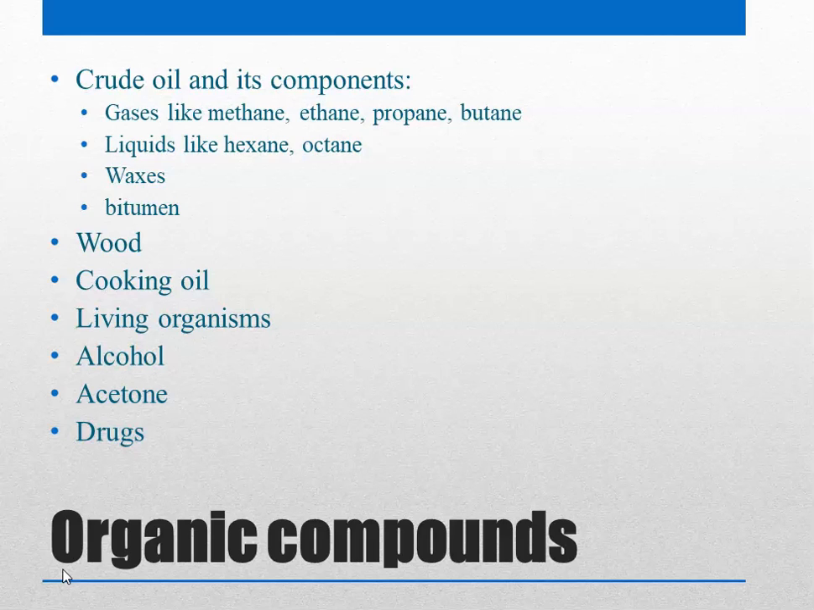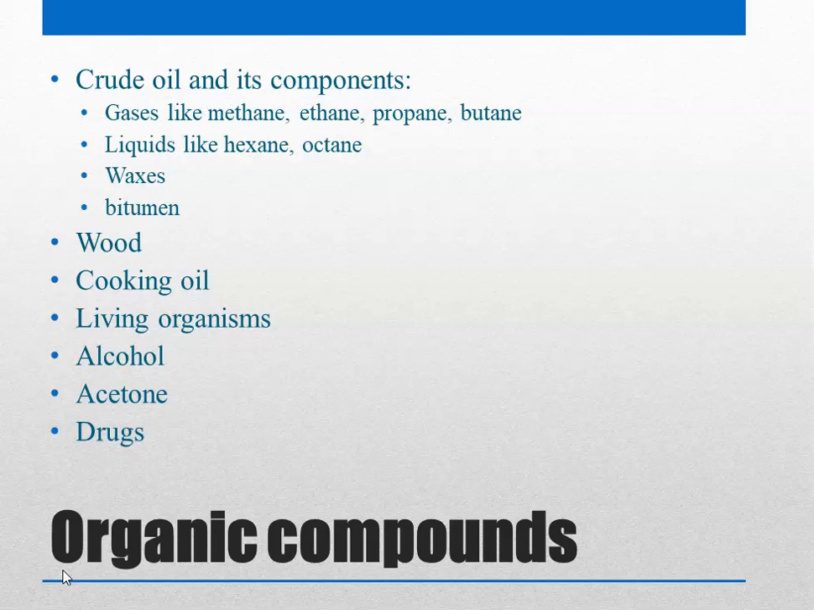Then it has liquids. Liquids like hexane, octane and other heavier molecules. These are liquids that are components of crude oil. Other heavier compounds like waxes, and then finally you have bitumen compounds. We will later on go and define how to distinguish an organic compound, what does it have, but first let us have a look at the list.